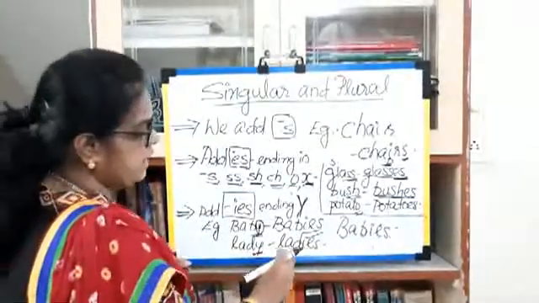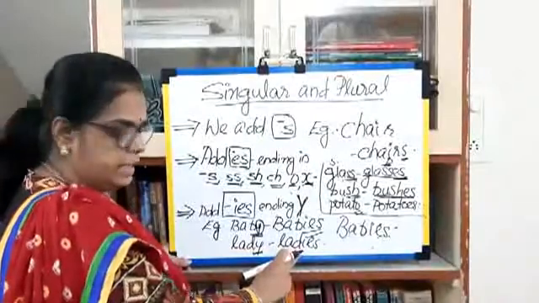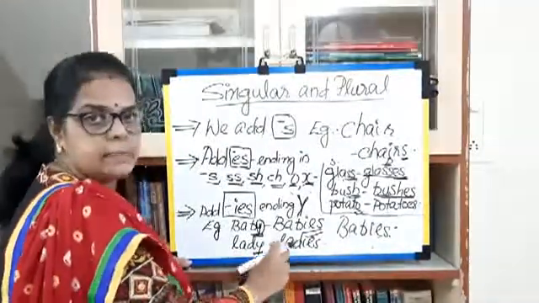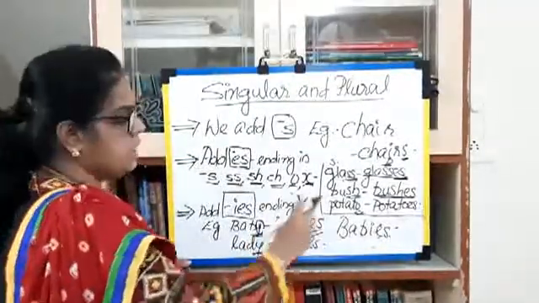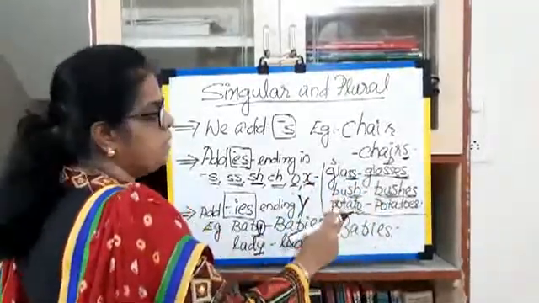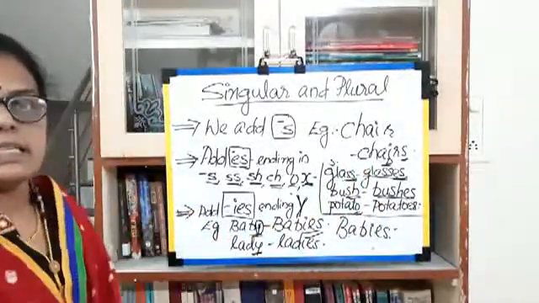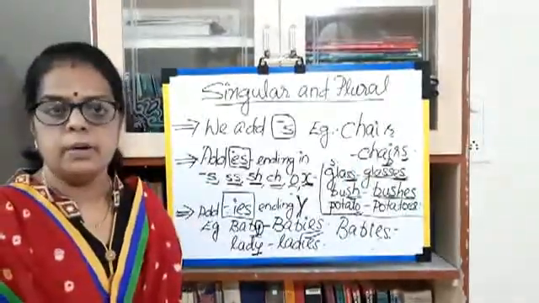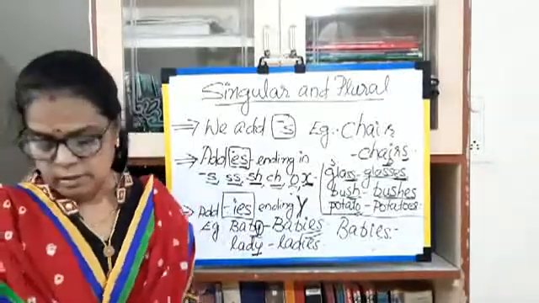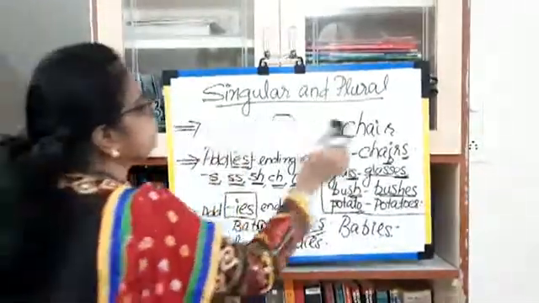Okay, so we get lady, ladies. Okay, ladies, baby, babies, glass, glasses, bush, bushes, potato, potatoes, chair, chairs, tree, trees. Okay, these are our plurals.